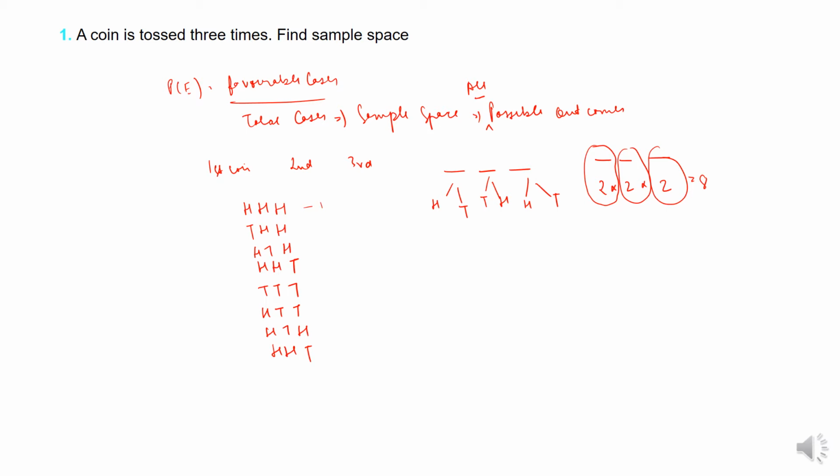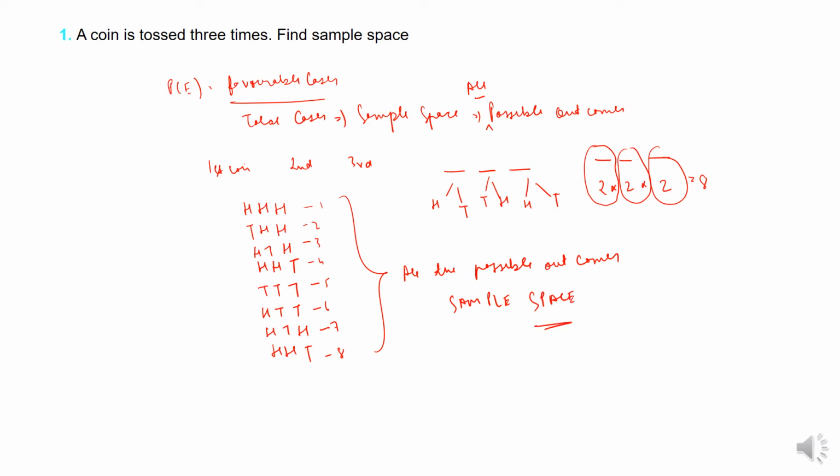So this is 1, 2, 3, 4, 5, 6, 7, 8. These are all the possible outcomes. So this is hence the sample space.